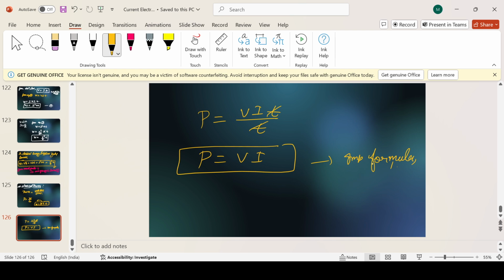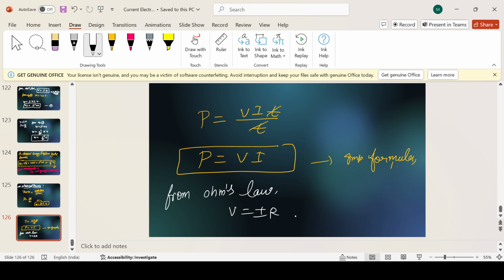Everyone, is it clear? Now again we will play with these variables. Okay, so now we know from Ohm's law V equals IR.